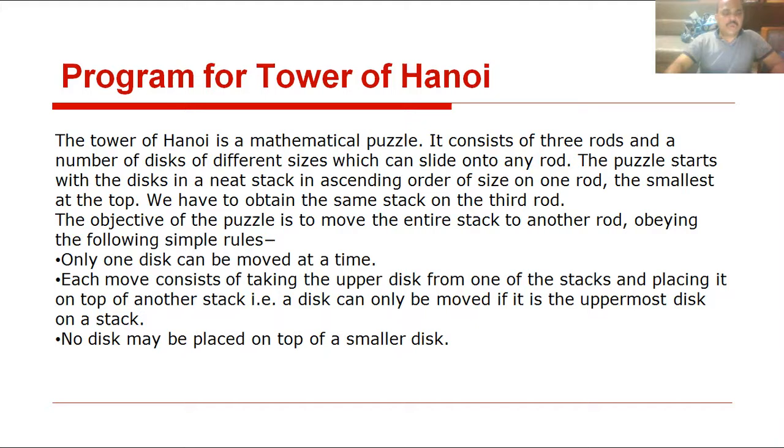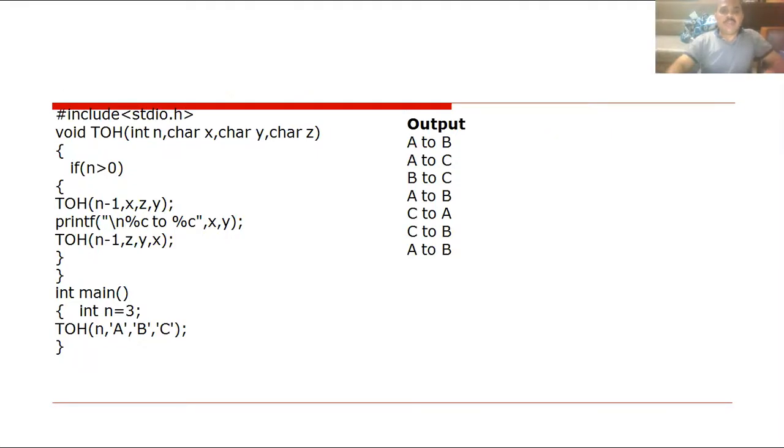The objective of the puzzle is to move the entire stack to another rod, obeying the following simple rules. What are the rules? Only one disk can be moved at a time. Each move consists of taking the upper disk from one of the stacks and placing it on top of another stack. That is, a disk can only be moved if it is the uppermost disk on a stack. Next rule is no disk may be placed on top of a smaller disk. Clear? Larger disk cannot be placed on smaller disks. These are the rules.